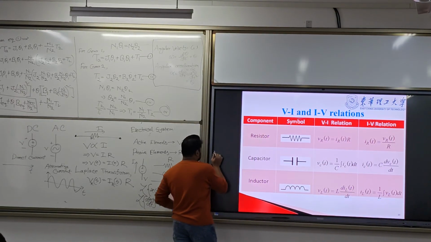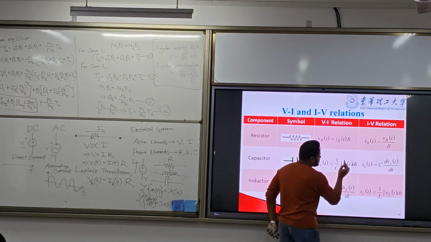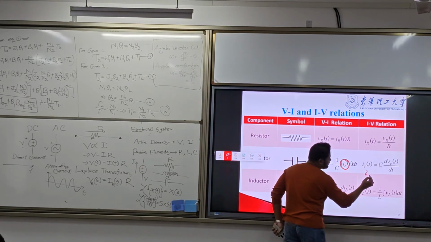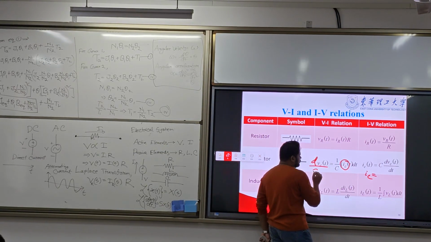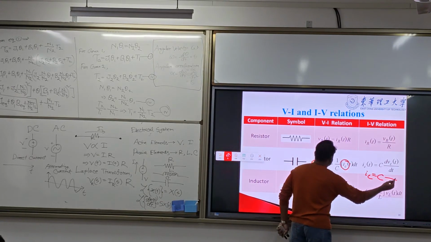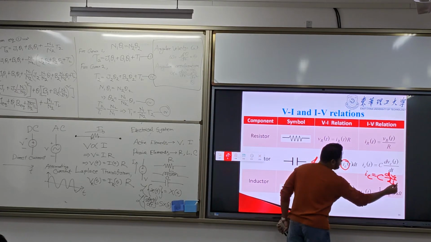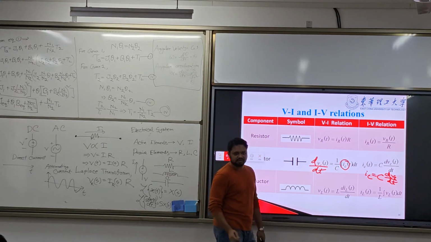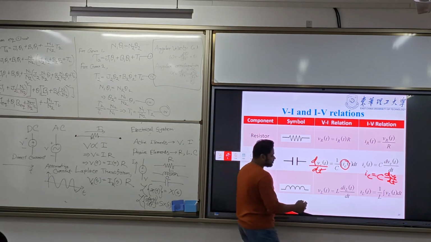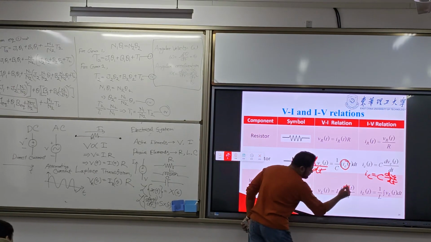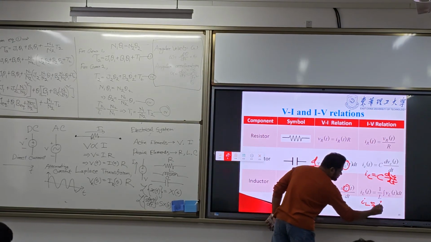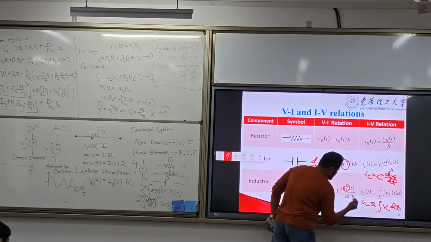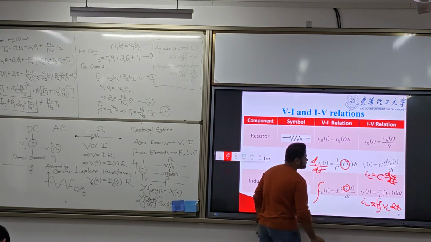Now if you want to find I_C from the integration of I_C, how do you find it? There is an integration term, so we take the derivative. I_C will be C into dV_C by dt, because it is the inverse relation. And V_L equal to L di_L by dt, so if I want to find I_L, I_L will be equal to the integration of V_L dt, with a 1 by L.